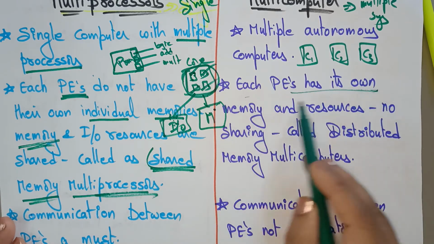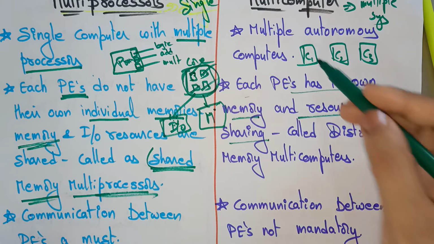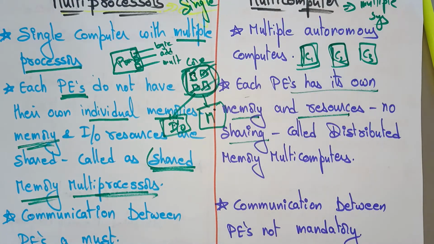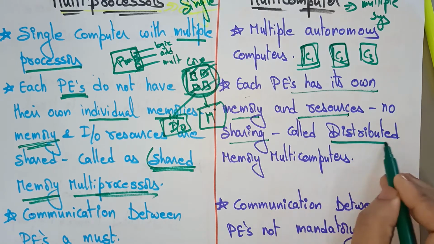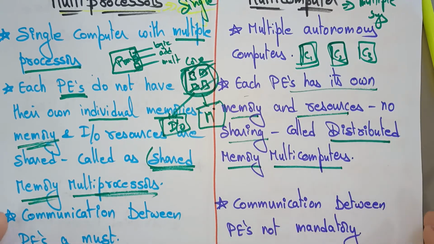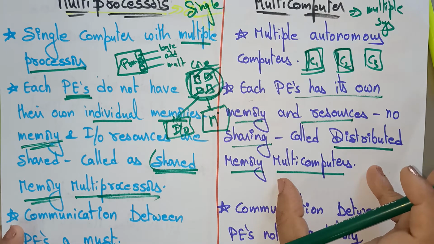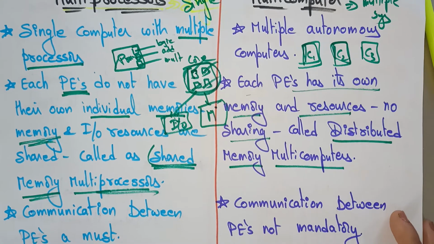Each processing element has its own memory and resources. So no sharing will be required because it is an autonomous computer. Each computer has its own memory. To perform the storage operation, each processing element will use that memory only, which is called distributed memory multi-computers. It's the concept of distributed memory multi-computers, and this is the concept of shared memory multiprocessor.